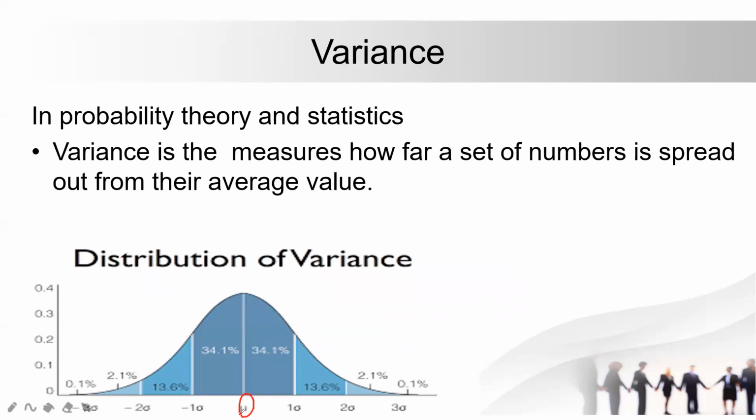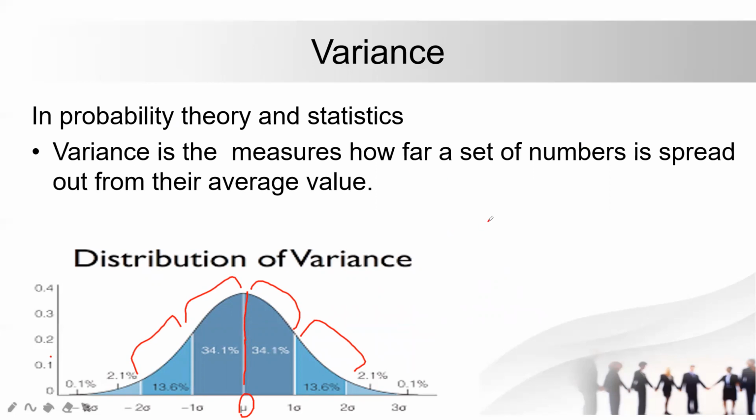What I'm doing here is trying to find out how far my data set is from the average value, in steps of standard deviation one, two. This center line is my average value, and how far the points are from it. This distance is called the variance.